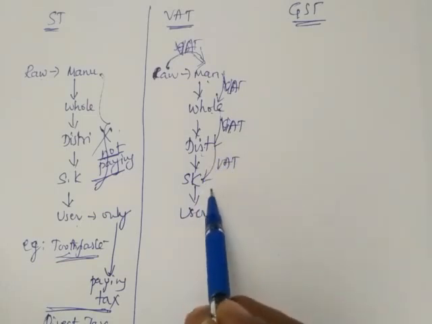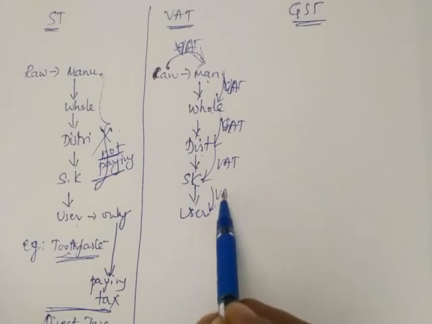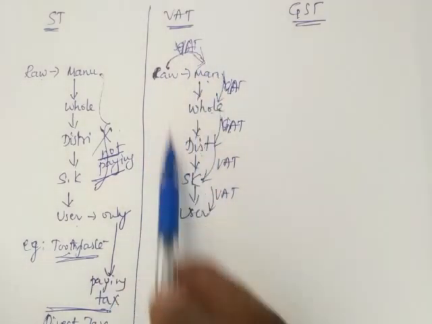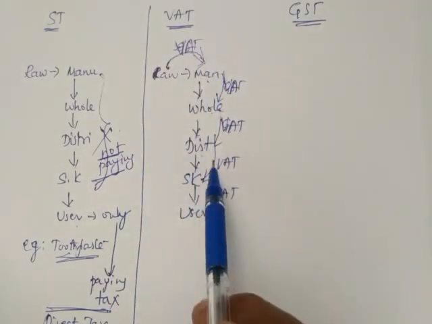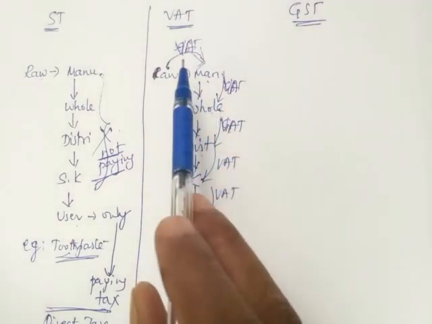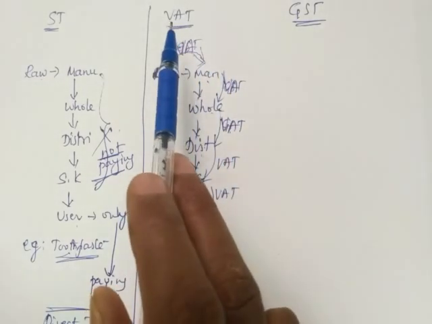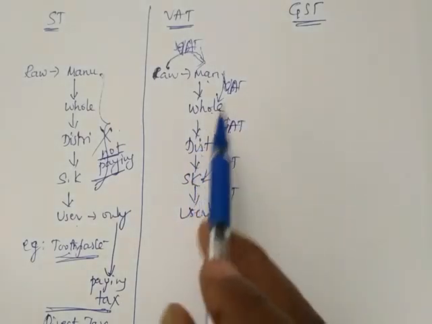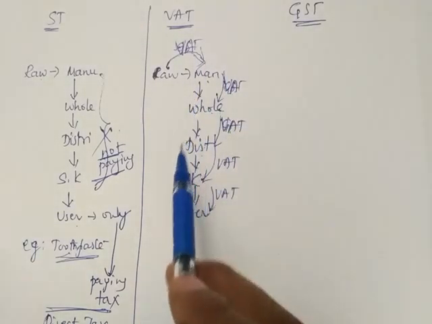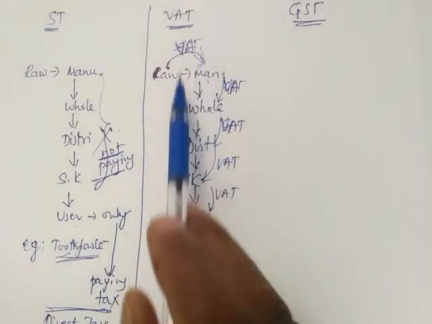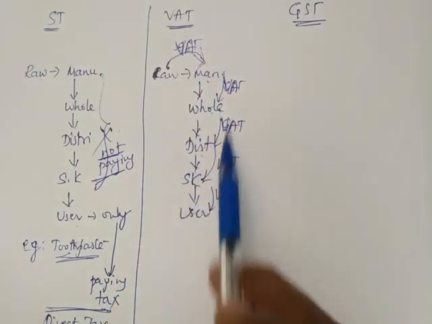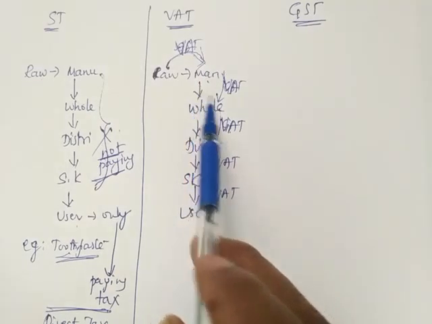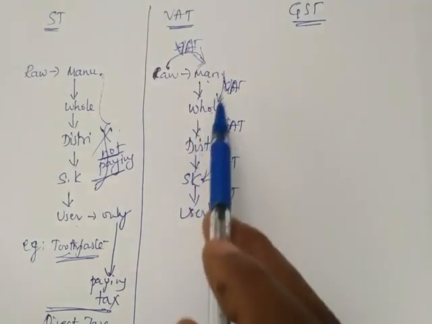Finally user was paying too. So in this system everybody was paying tax in the form of value added tax. That means value added tax collects tax from everyone in the marketing chain. So raw material to everybody in this chain, all are paying tax. When they are buying or selling, they are paying tax.